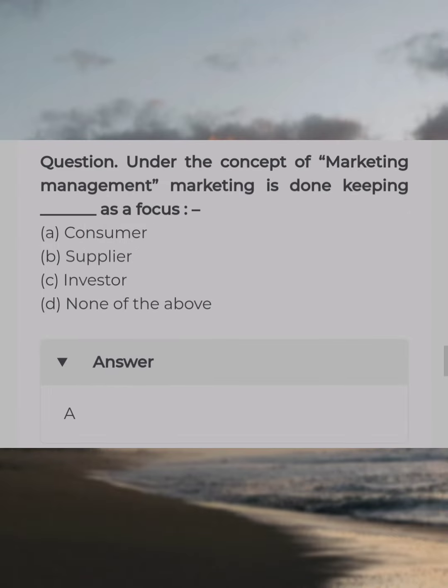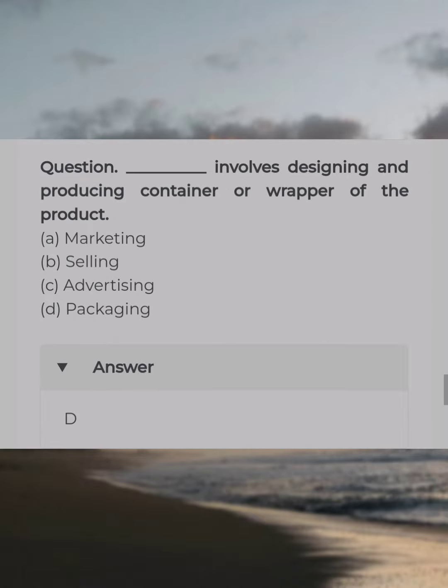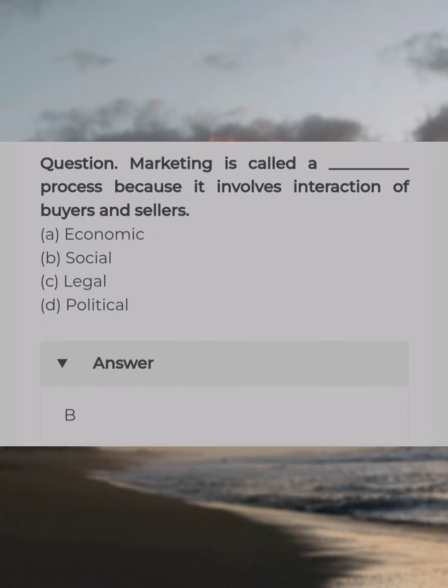Under the concept of marketing management, marketing is done keeping dash as a focus. Answer A. Consumer. Dash involves designing and producing container or wrapper of the product. Answer D. Packaging. Marketing is called a dash process because it involves interaction of buyers and sellers. Answer B. Social.